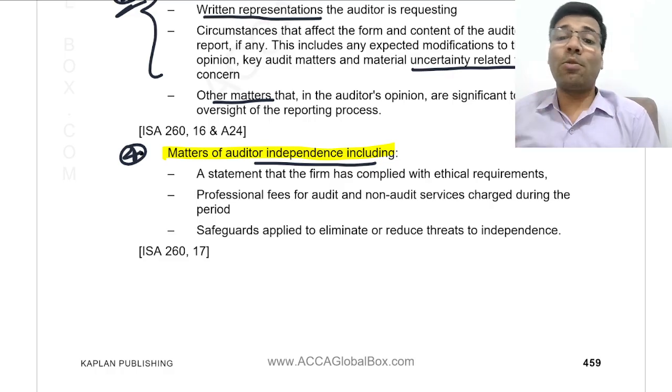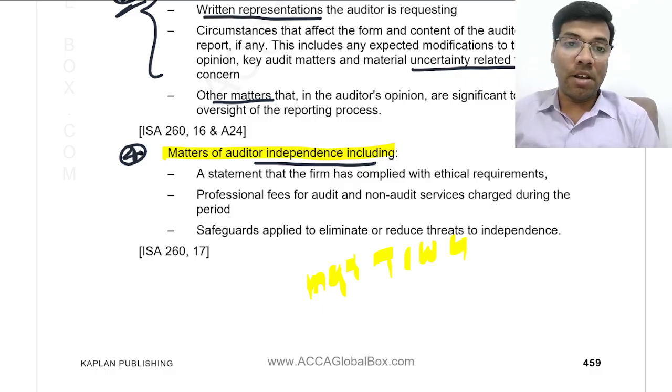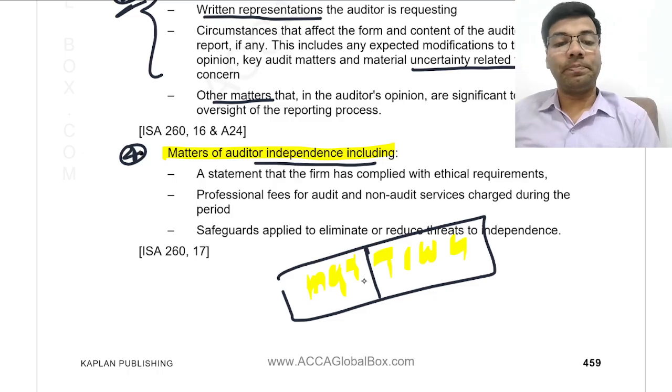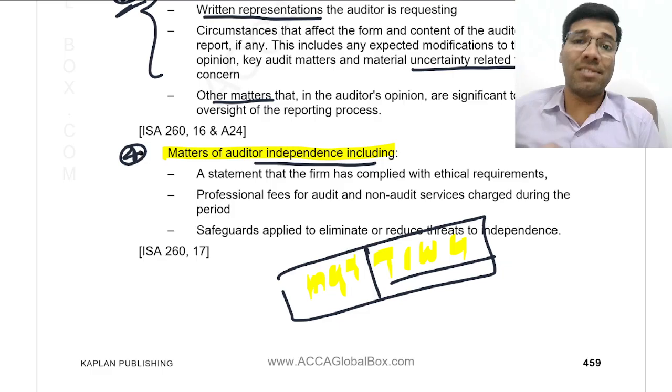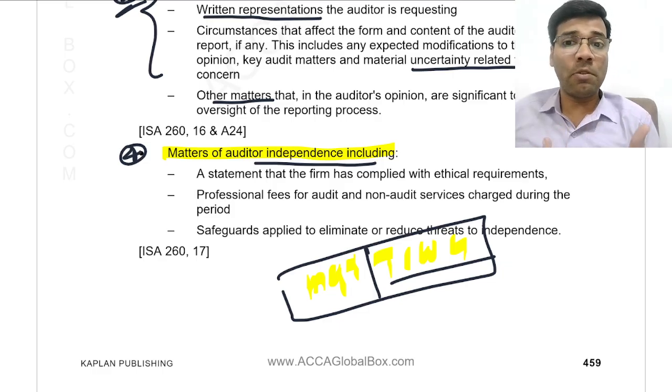Another point you should remember is about management and those charged with governance. Please do not get confused. Management is nothing but the persons who are handling the day-to-day operations at the managerial level. Whereas those charged with governance are those persons who have the power of governance.